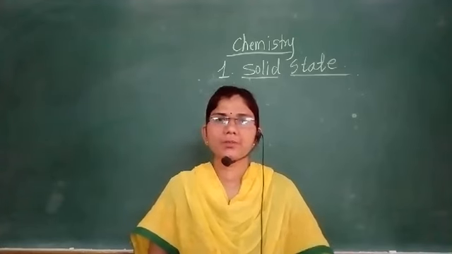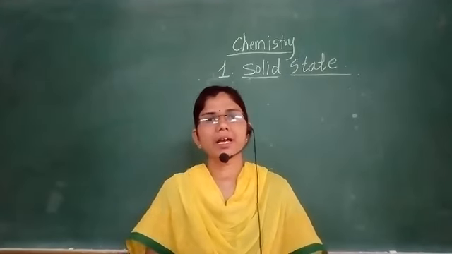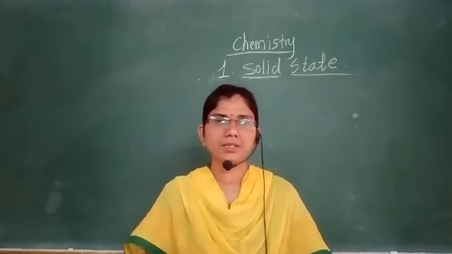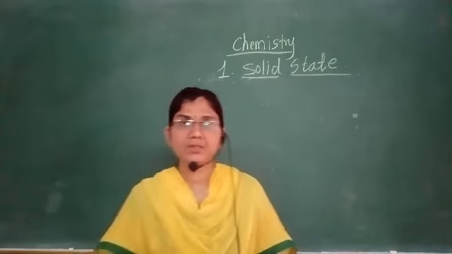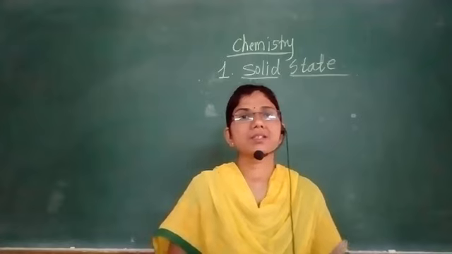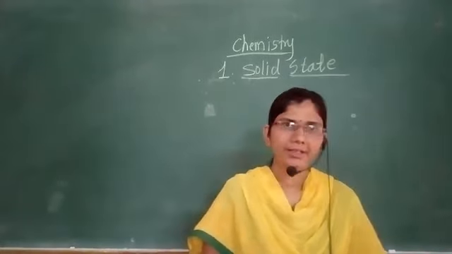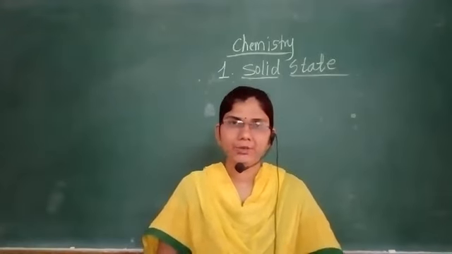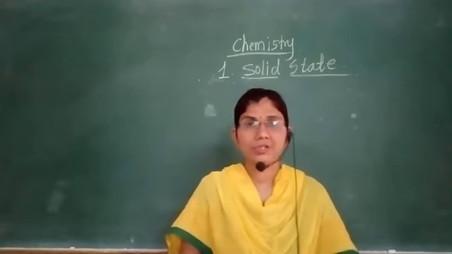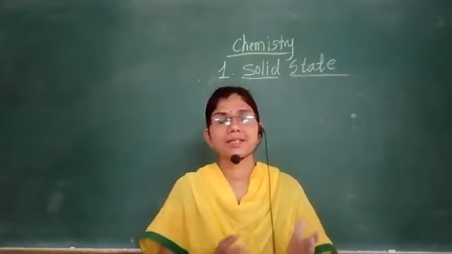In isomorphism, we have seen what is meant by isomorphism. Isomorphism means two or more substances having the same crystal form, the same crystal structure. For example, NaF and MgO, NaNO3 and CaCO3. That means in isomorphism, the crystals have the same atomic ratio.